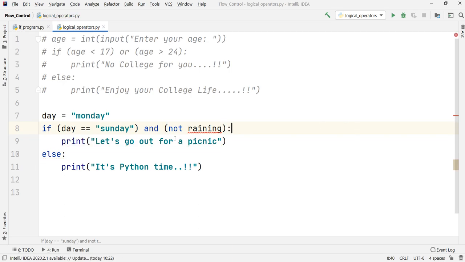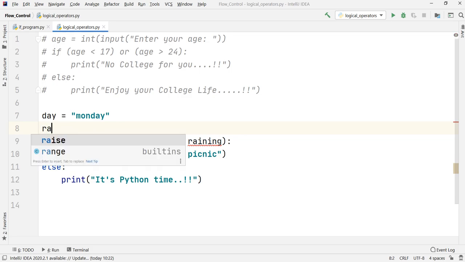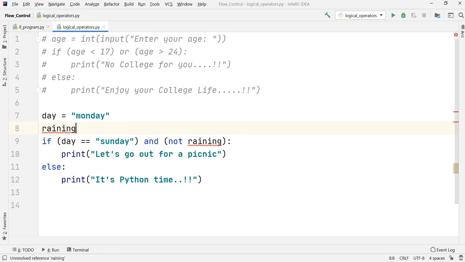So that is how I have made use of the not logical operator, and I'm saying if it is not raining. But for raining to be used right now, you can observe that there is a red line over here. It is indicating that the raining variable is not set up. It is saying unresolved reference to raining. So we will have to set that up first. How can we set that up? We first have to declare the variable raining, and we will have to assign some value to it.